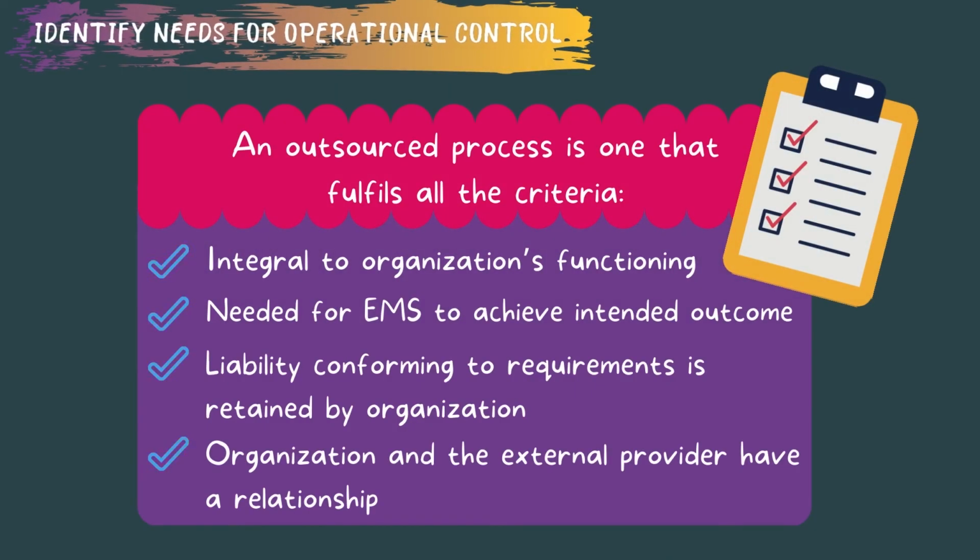An outsourced process can be subject to control or influence if it fulfills all the criteria. The function or process is integral to the organization's functioning. The function or process is needed for the environmental management system to achieve its intended outcome. The liability for the function or process conforming to requirements is retained by the organization. The organization and the external provider have a relationship.